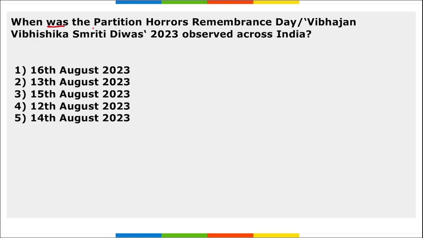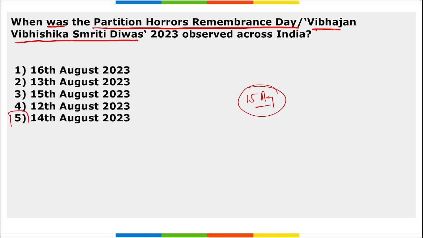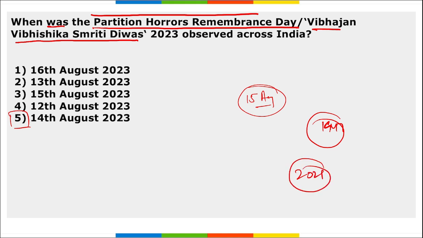Next, when was the Partition Horrors Remembrance Day, that is Vibhajan Vibhiksha Smriti Divas, observed across the globe? So Partition Horrors Remembrance Day is observed a day before our Independence Day, and we observe Independence Day on 15th of August. So on 14th of August every year we observe Partition Horrors Remembrance Day, and this is basically to remember all the struggle and sacrifice that took place during the partition of India into India and Pakistan in 1947. The first ever Partition Horrors Remembrance Day was observed on 14th of August in 2021.